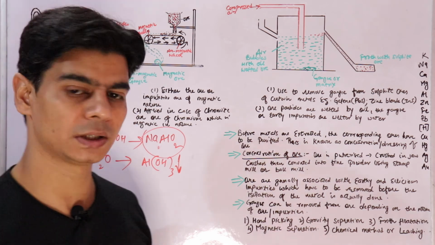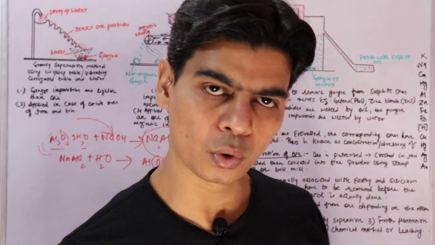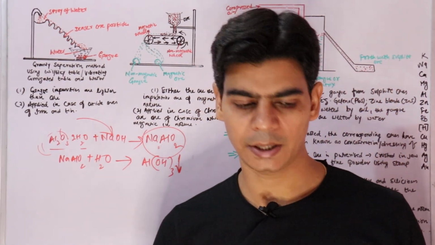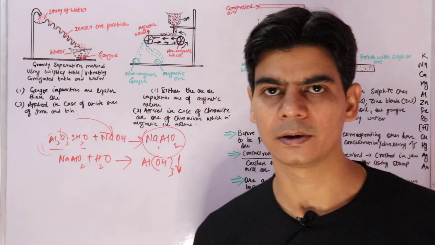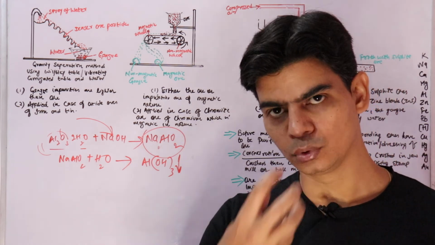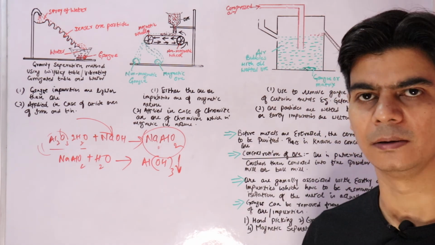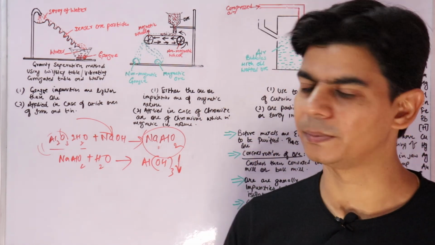So in the chemical method, which we also call leaching, we treat the ore with a chemical which will dissolve your ore and will not dissolve your impurities, which is the gangue. When you filter it, the ore particles will go along with the filtrate because they get dissolved in that chemical, and your impurities or the gangue will settle on the filter paper.